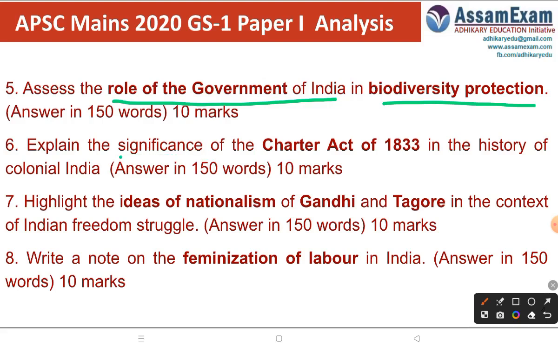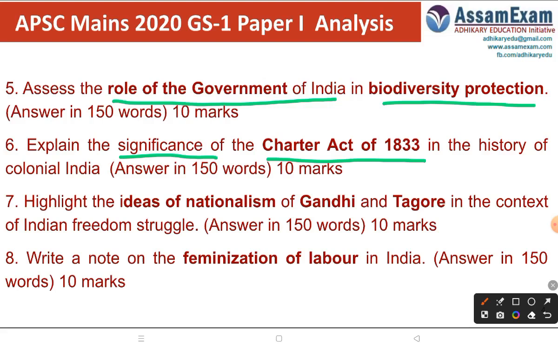Next question: explain the significance of the Charter Act of 1833. This is from the British period of India. When the British government was ruling India, it promulgated many important acts, which gradually formed the governance system in India. It is not that India created the full governance system only after independence. Though we wrote a constitution after independence, in the Constitution of India also, most of the themes and main objectives were taken from those important acts which started to be formulated in the British period itself.